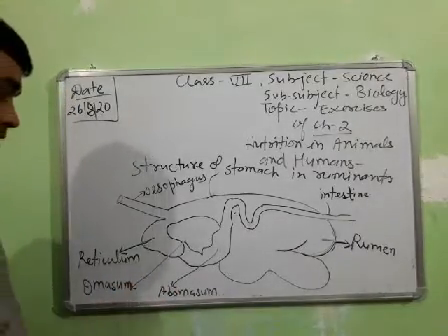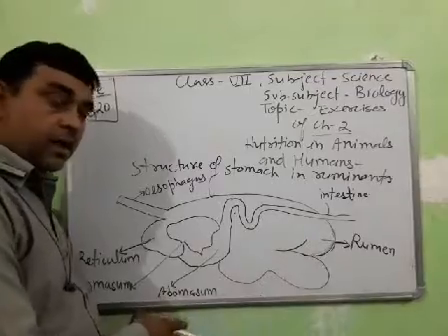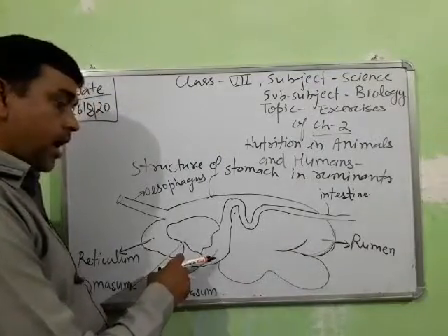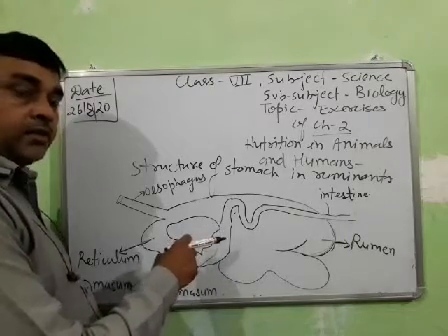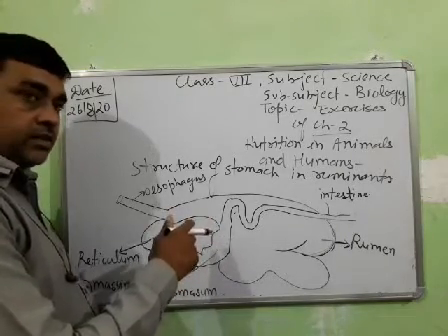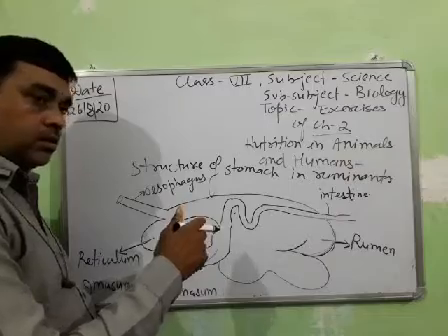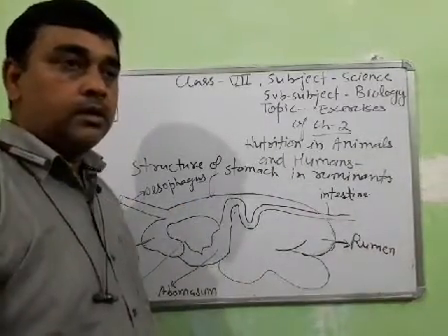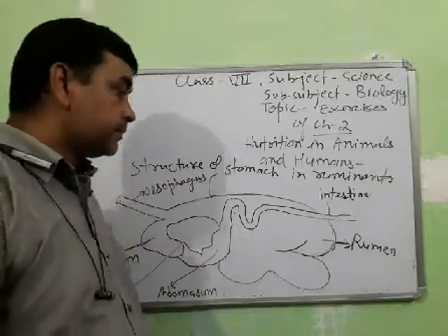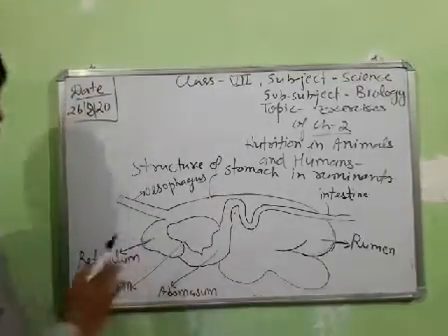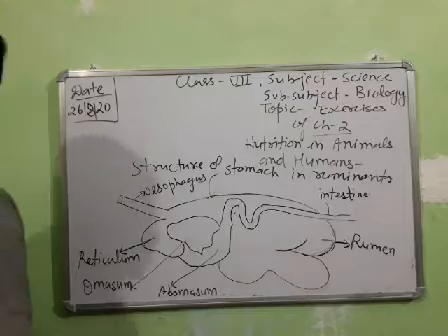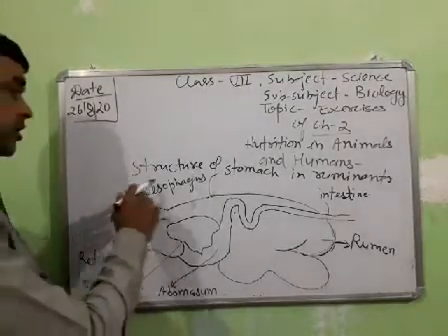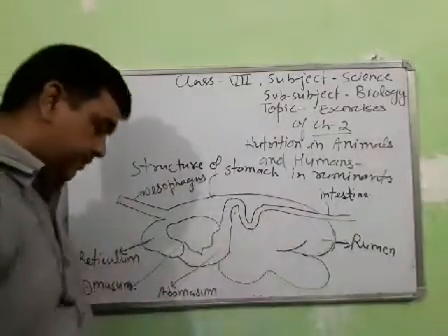The undigested part of the food is stored in the abomasum chamber, and the undigested waste, meaning cow dung, is thrown out through the anus. So draw only the four chambers of the stomach found in ruminants: the structure of the stomach in ruminants.